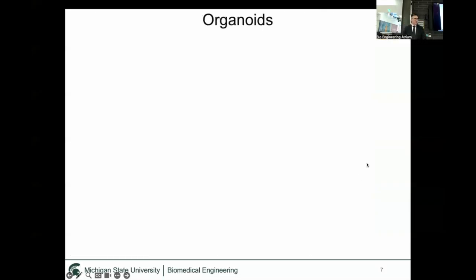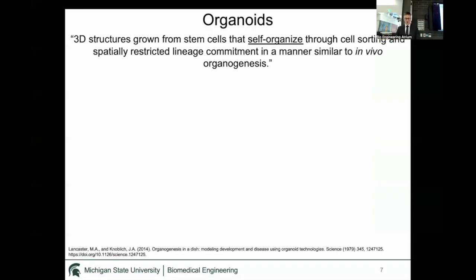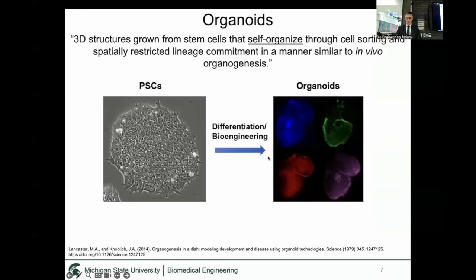And then starting in the 2010s, groups started to make what are called organoids. These are 3D structures grown from stem cells that self-organize through cell sorting and spatially restricted lineage commitment in a manner similar to in vivo organogenesis. So what that looks like in practice, you take pluripotent stem cells, you utilize differentiation and bioengineering techniques, and you generate miniature organs, basically. These are termed organoids, and they are structurally and functionally similar to organs found within us.